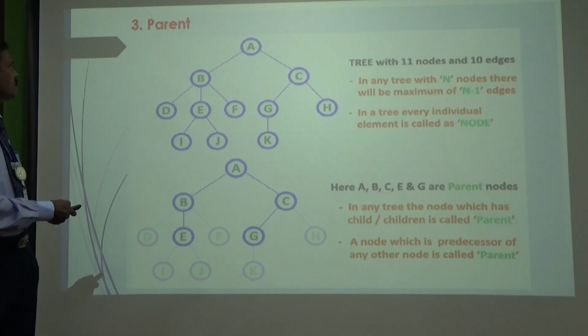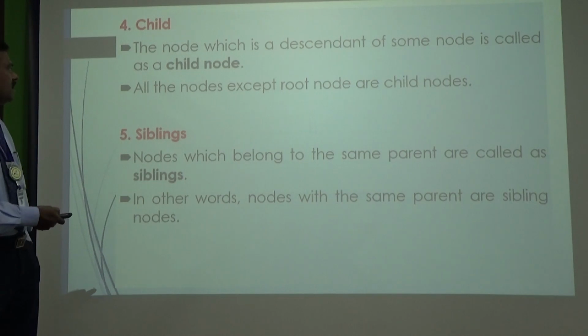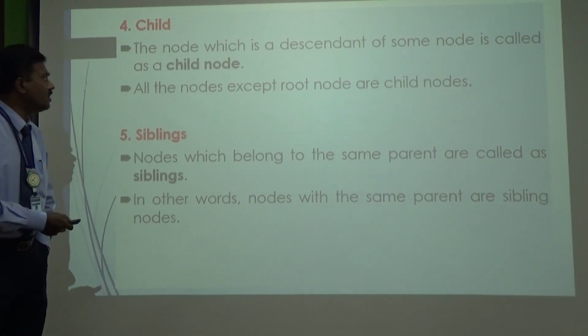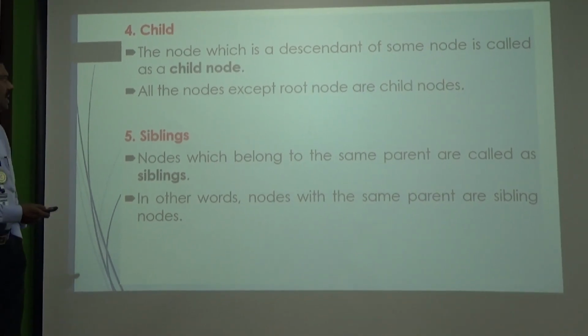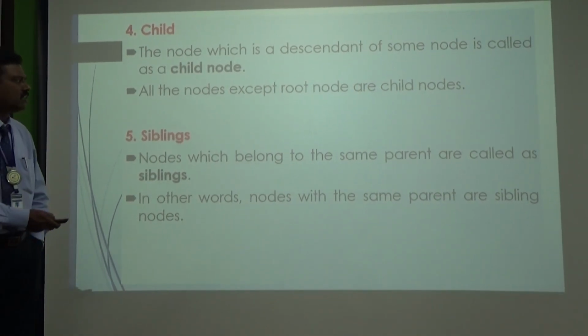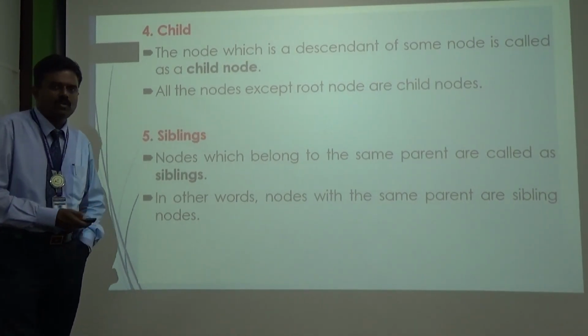The next terminology is called child. As we discussed already, the node which is the descendant of some node is called the child node. All the nodes except the root node are child nodes, because the root node never acts as a child node.